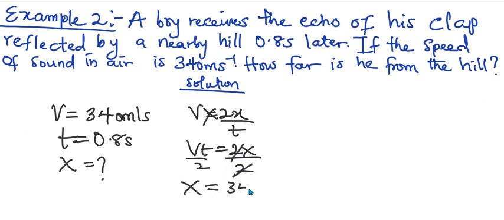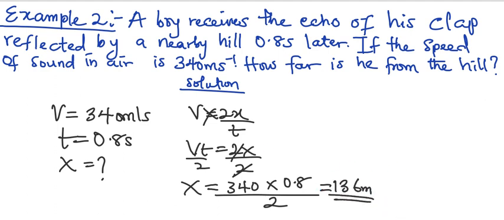So x will be what? Our v is 340. What's our t? 0.8. Over 2. So our answer here is 136 meters. You can see how easy it is. The formula is quite easy. Echo is a very simple calculation. If you know the logic, that's that. So let's move to the next question.